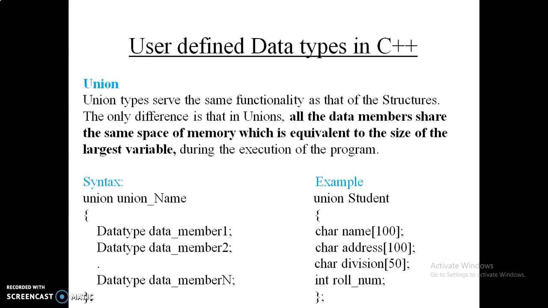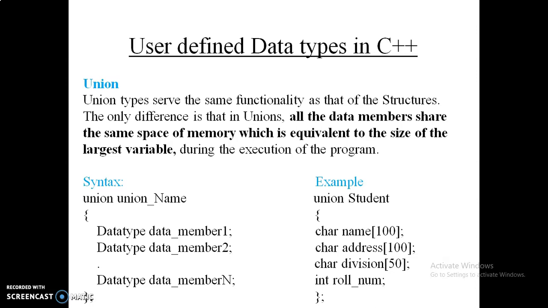But in case of union, the maximum space of any particular data member is being assigned. So in our case here, 100 size for name and address is there, so they are both equal.